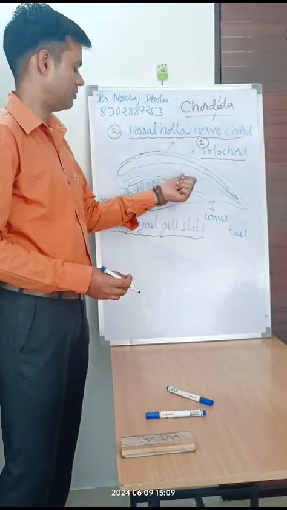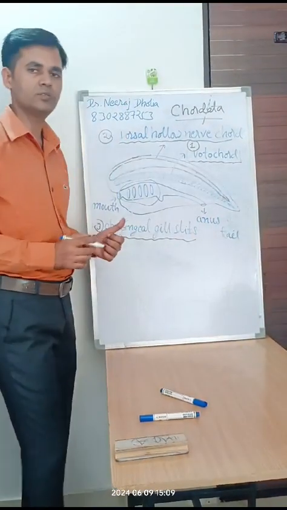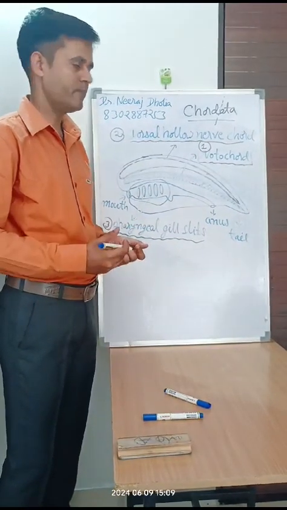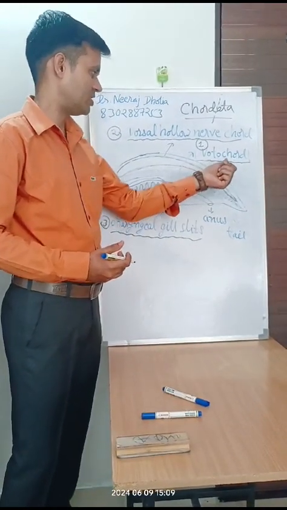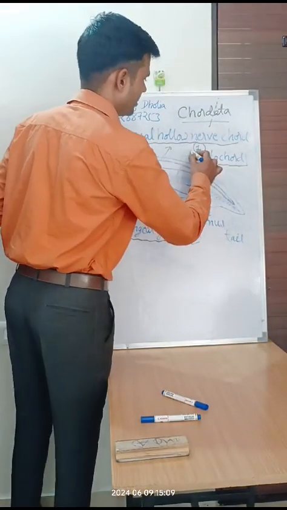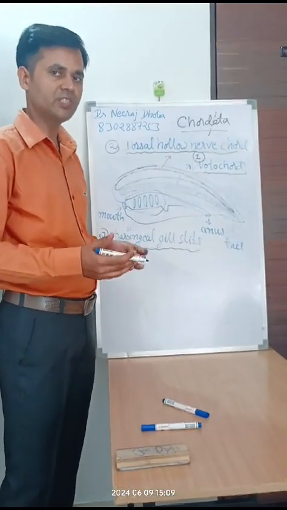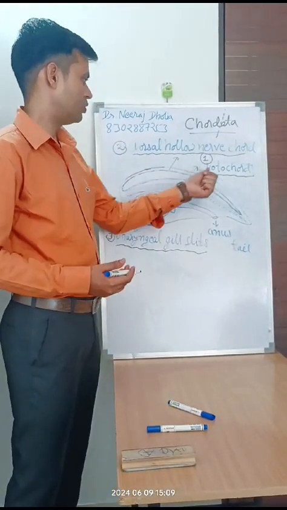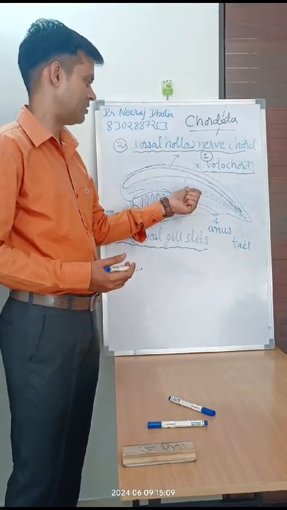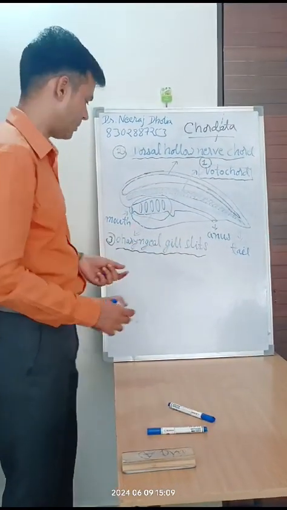The basic function of the notochord is support. The notochord provides support to the body structure, and the structure which is formed by the notochord is the vertebral column. That is again also for the support of the body structure. So this notochord provides support to the muscles in the body. So these are the three fundamental characters.